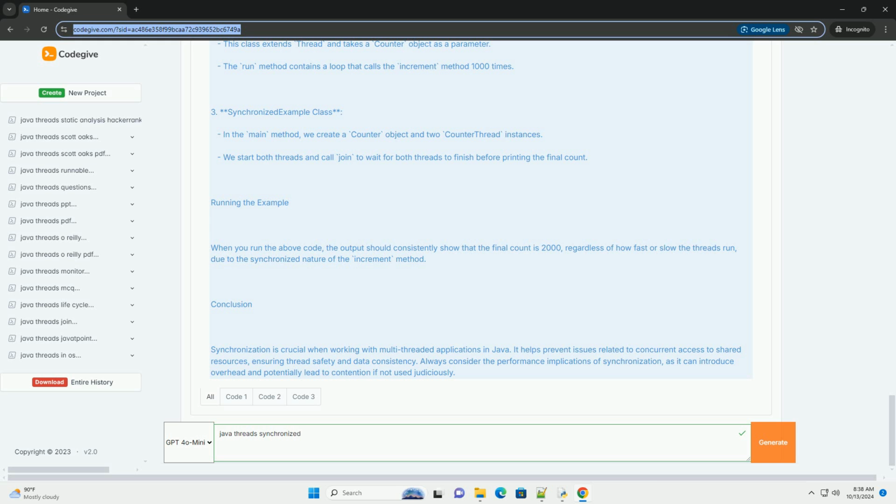Example of synchronized threads. Let's look at an example where multiple threads increment a shared counter. We will use synchronization to ensure that the counter is updated correctly.